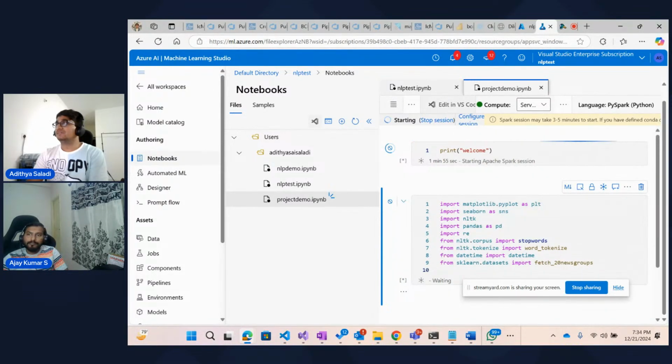And then NLTK corpus and NLTK tokenizer are part of NLTK. So from there we are using stop words and word tokenizer. We'll talk more about that. And then we have datetime. So this will handle date and time, and here we are using it to generate the timestamps.